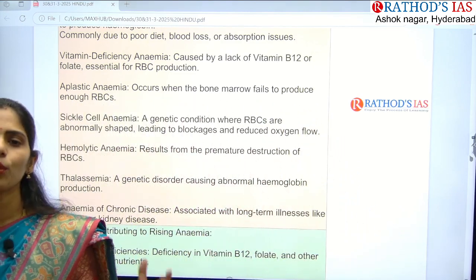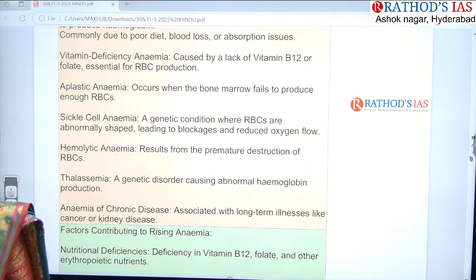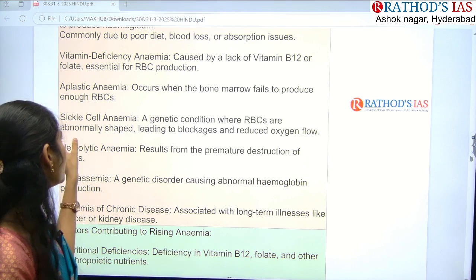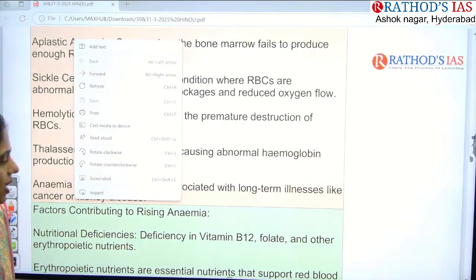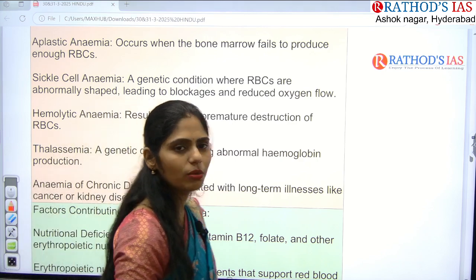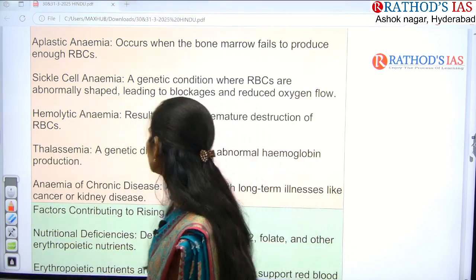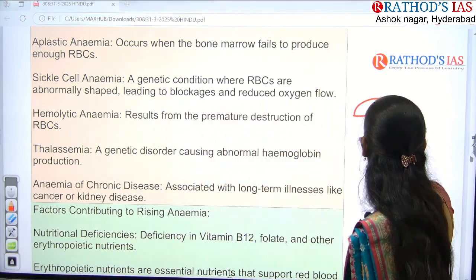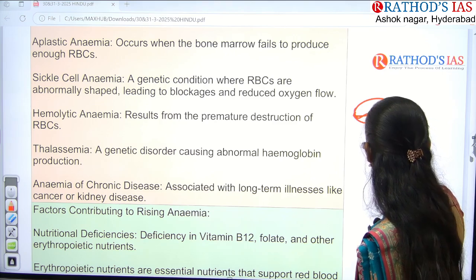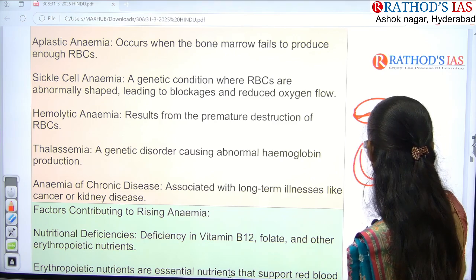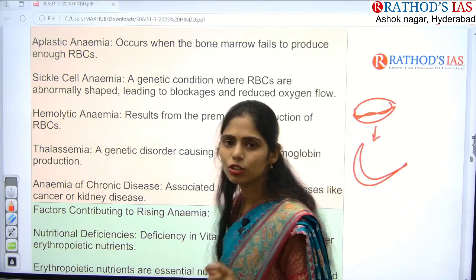If your bone marrow fails to produce enough RBCs, that is called aplastic anemia. And next you have sickle cell anemia. Normally the RBC shape is disc-like, so this is the normal shape of an RBC. But what happens in sickle cell anemia? The shape of the RBC turns into a sickle shape.